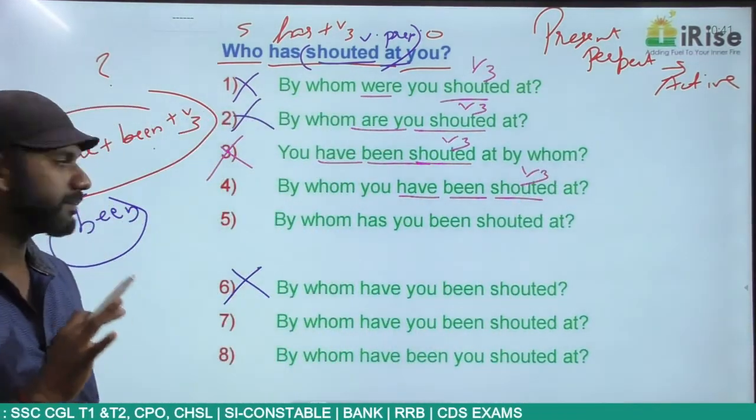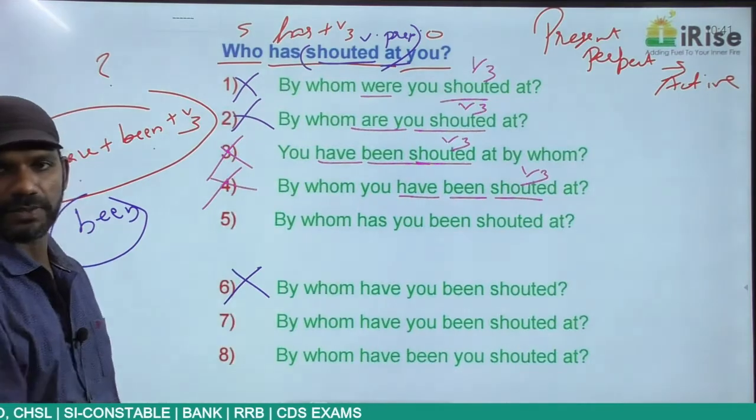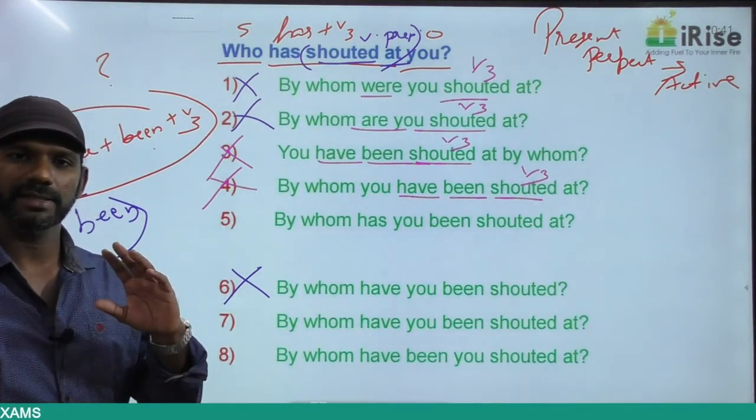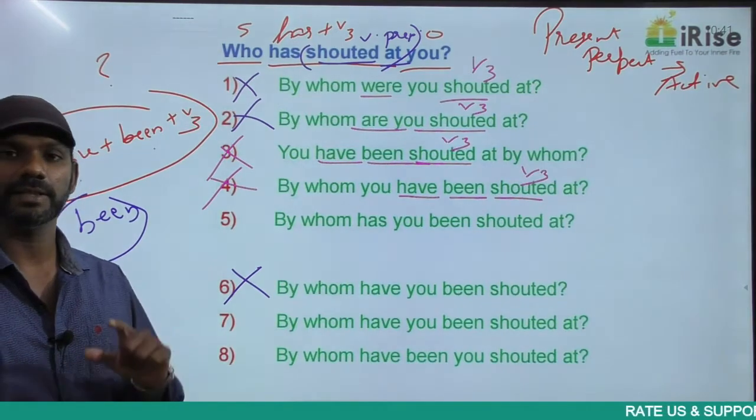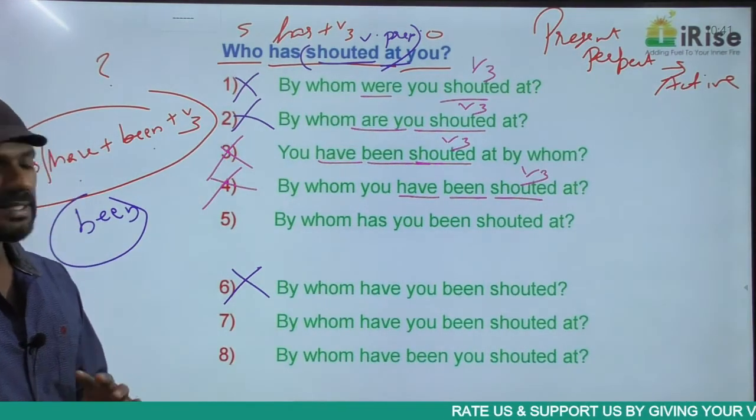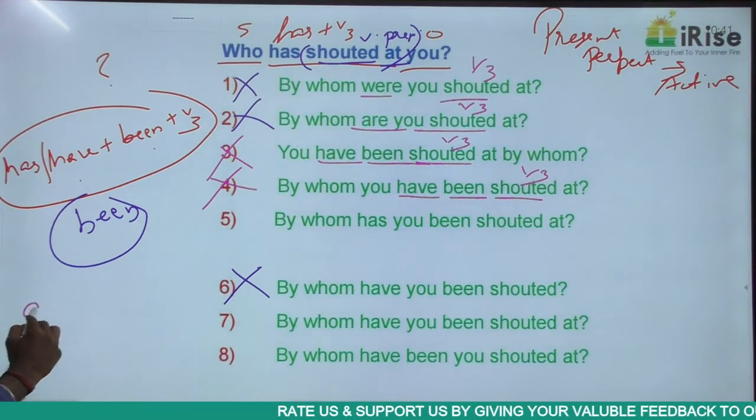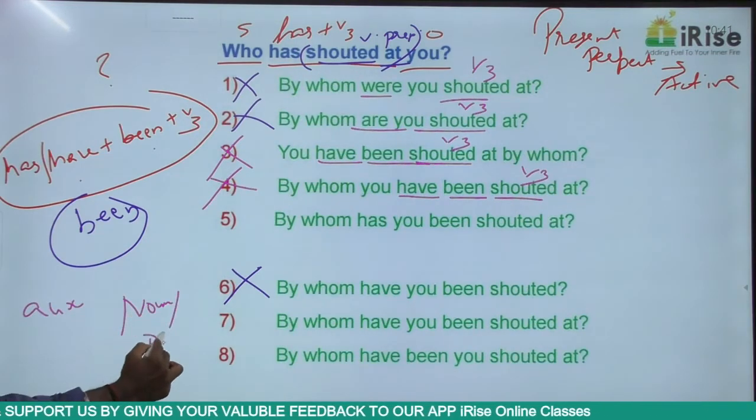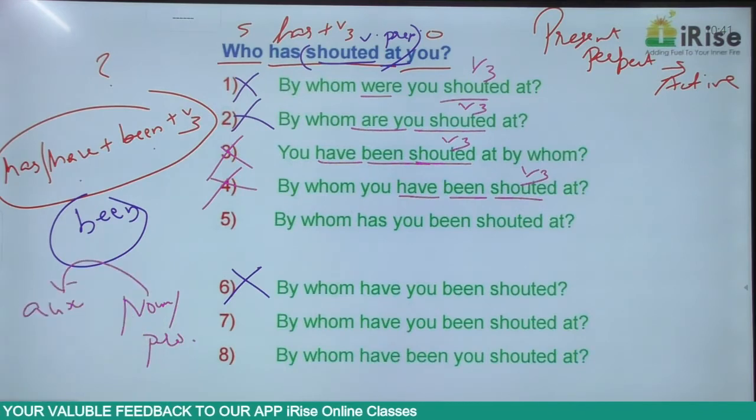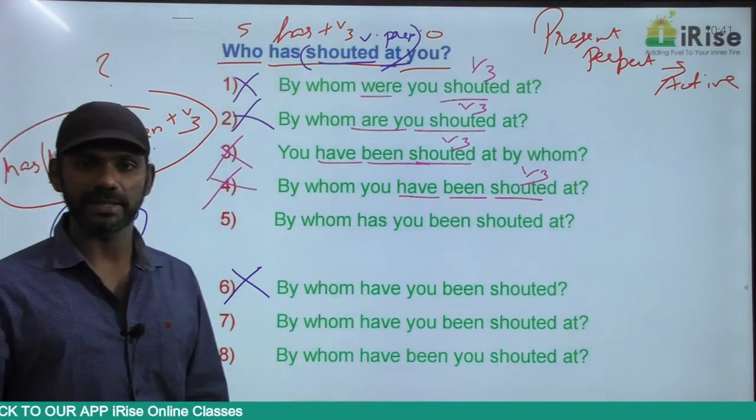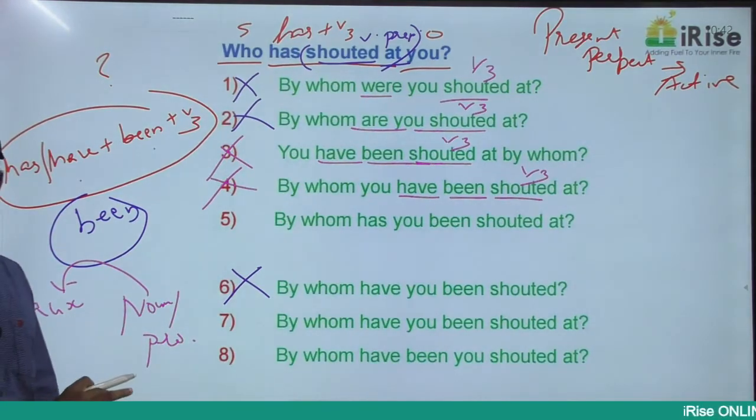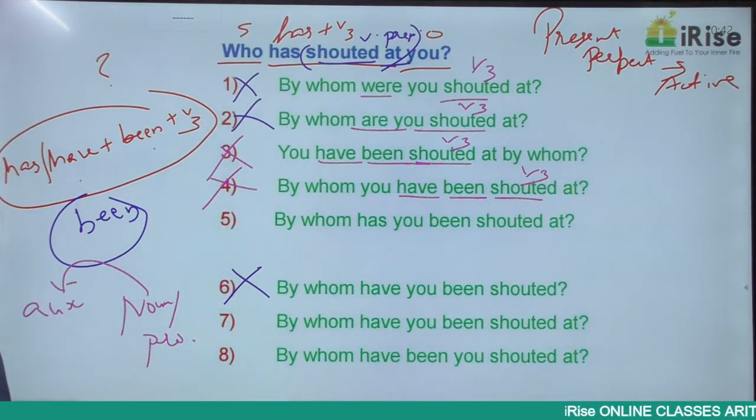All these are fine, but still I eliminate this option. We have discussed this rule in conditional sentences, subject-verb agreement, tenses, pronouns. If it is an interrogative sentence, the auxiliary verb must appear before the noun or pronoun. This is what we discussed. If it is an interrogative sentence, the auxiliary verb must always appear before the noun or pronoun.